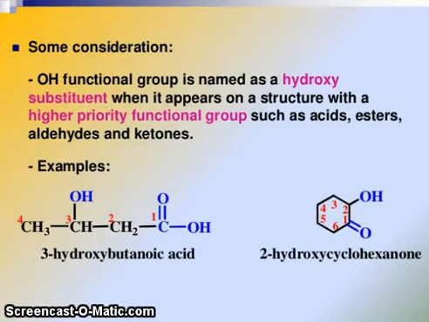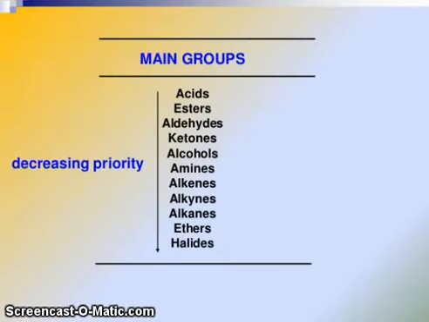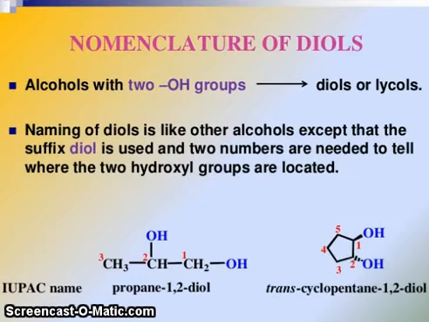3-hydroxybutanoic acid. You can see 2-hydroxycyclohexanone. So decreasing priority: acids, esters, aldehydes, ketones, alcohols, amines, alkenes, alkynes, alkanes, ethers, and halides. So alcohols with two OH groups are diols or glycols. Naming of diols is like other alcohols except that the suffix diol is used and two numbers are needed to tell where the two hydroxyl groups are located. For example, propane-1,2-diol and trans-cyclopentane-1,2-diol.